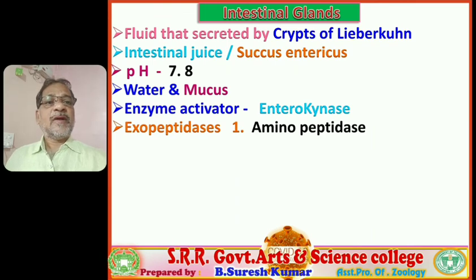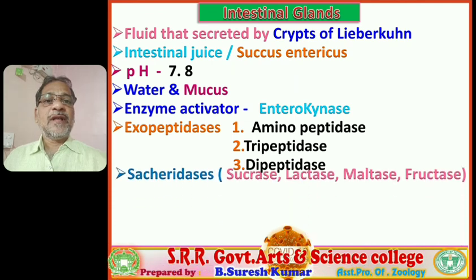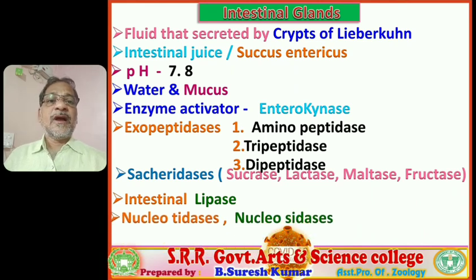Exopeptidases, the category aminopeptidase, tripeptidase, and dipeptidase, and saccharidases are present. The saccharidases are also called brush border enzymes. The saccharidases are sucrase, lactase, maltase, and fructase, and besides that intestinal lipase is present, and nucleotidases and nucleosidases are present.